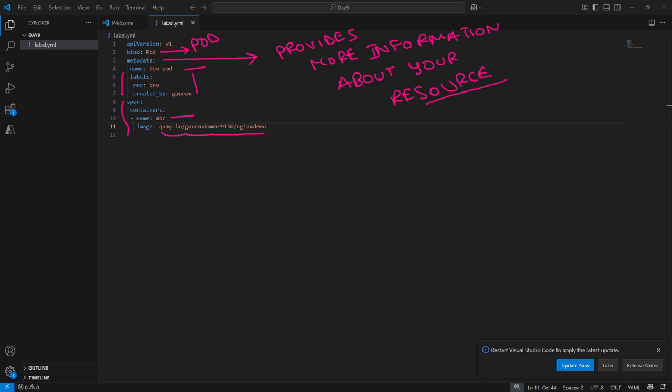So if you see in this example, from line number 4 we can understand the name of the pod, and from line number 5 to 7 the labels are mentioned. As I have mentioned, labels and tag are the same. So it provides more information regarding the pod, the environment in which it is going to be used, which is dev. Okay, and who created it?